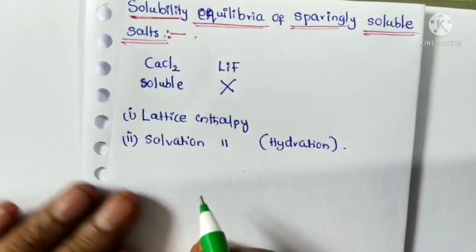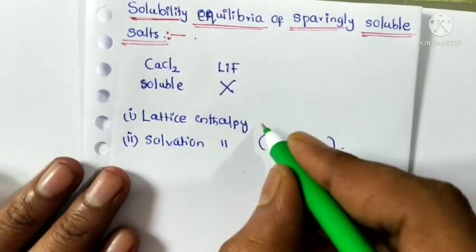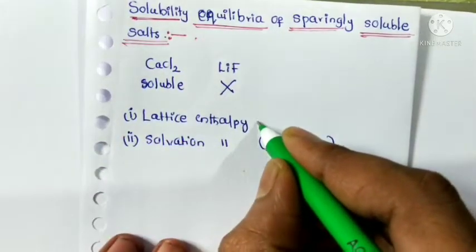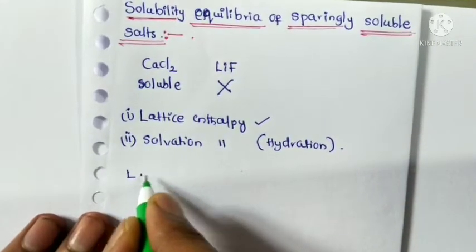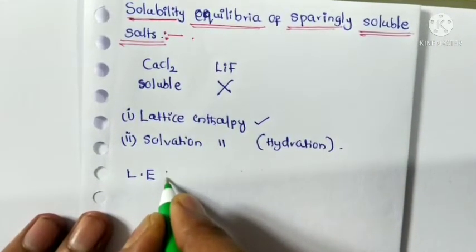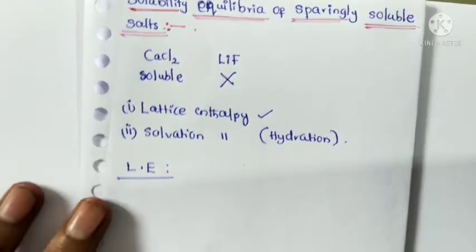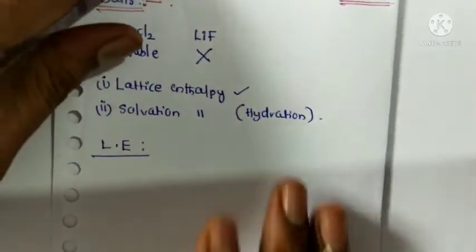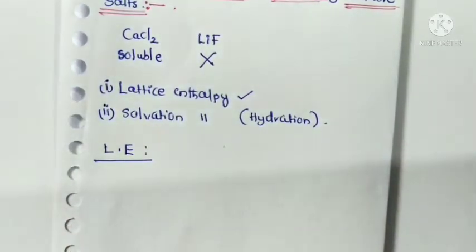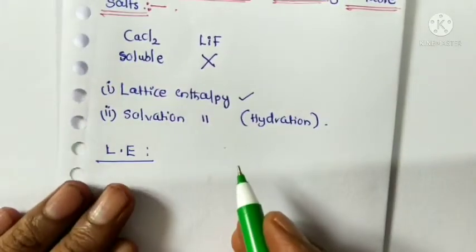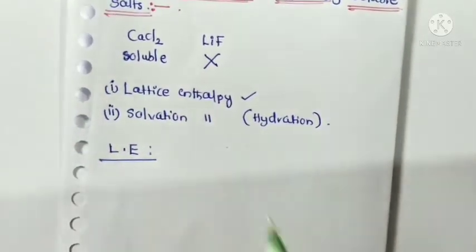Now we will discuss the definition of lattice enthalpy. What is lattice enthalpy? The energy required to overcome the attraction forces between the ions is called lattice energy.